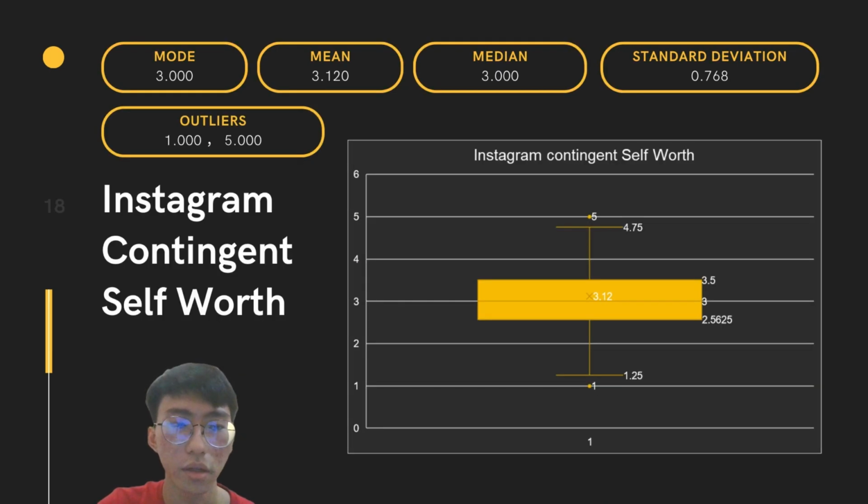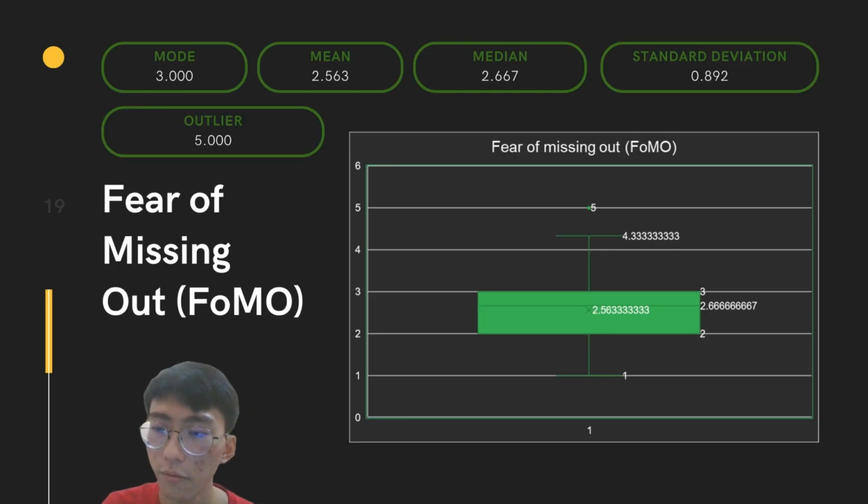Next is the Instagram contingent self-worth. The mode is 3, the mean is 3.120, the median is 3, and the standard deviation is 0.768, and the outliers are 1 and 5 respectively. Next is the fear of missing out, FOMO.